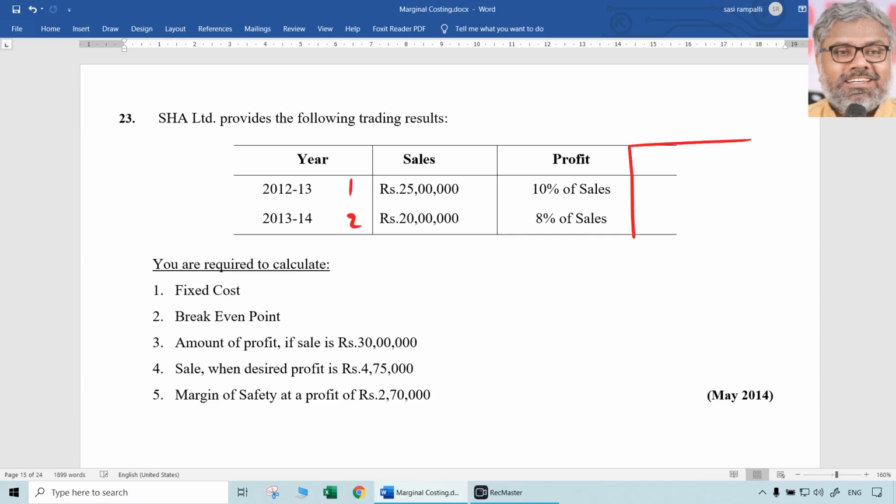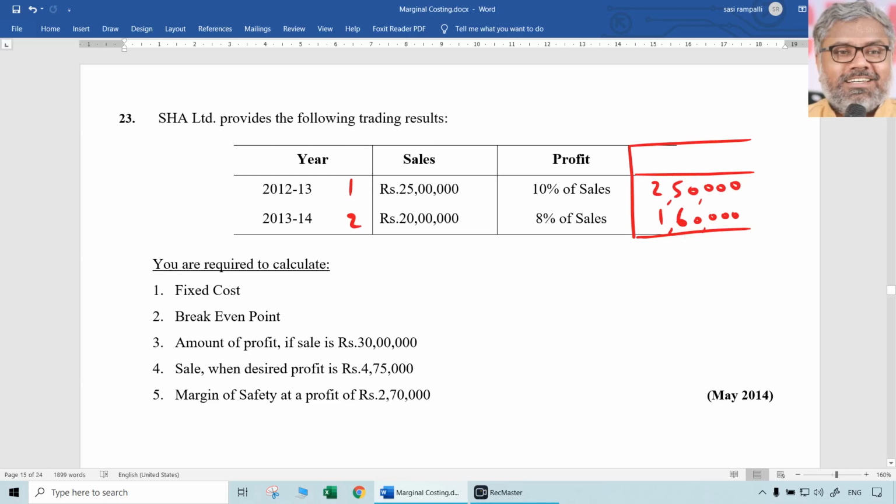The first point is we should know absolute numbers. How much is the profit here as a percentage of sales? So 10% of sales means 2,50,000. 8% of sales means 1,60,000. Right? So from 2012-13 to 2013-14, profit has actually decreased from 2,50,000 to 1,60,000. Fine, maybe that is possible.